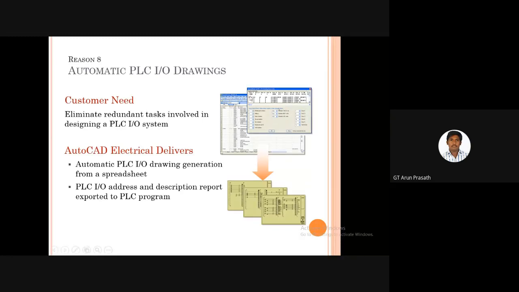Okay, by viewing the screen like this, if you want the number of PLC IO devices, here I place 12 numbers. If I want to reduce it, I can reduce it, and by clicking the next and finish options, the screen will be converted like this. This is an automatic PLC IO drawing generated from a spreadsheet of PLC IO addresses and descriptions, with a report exported to the PLC program.